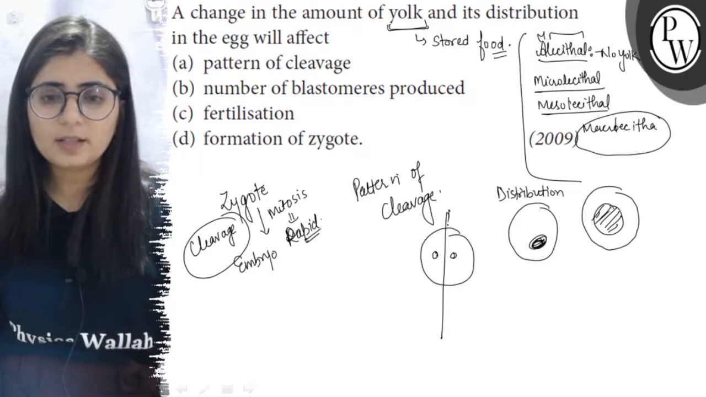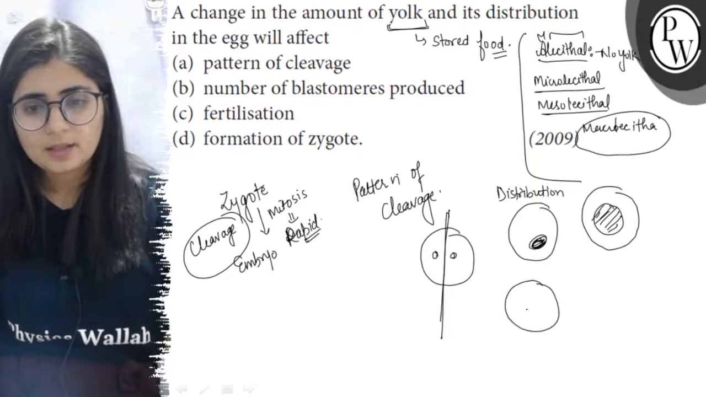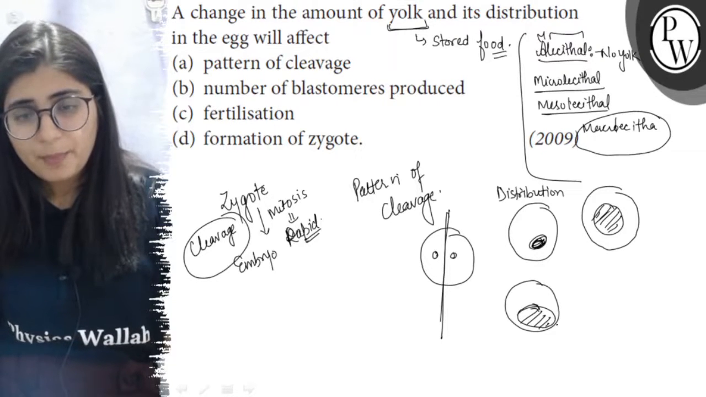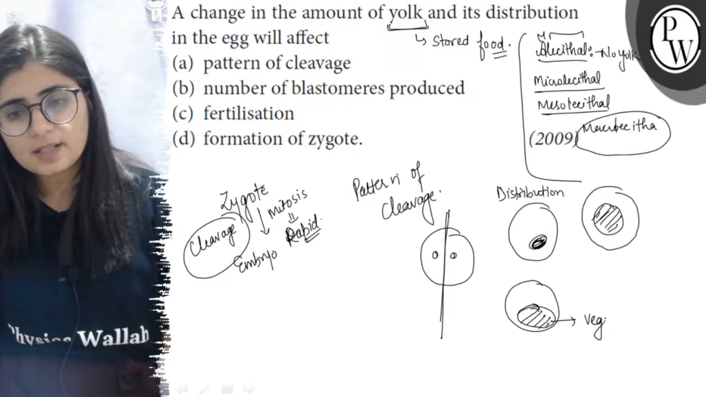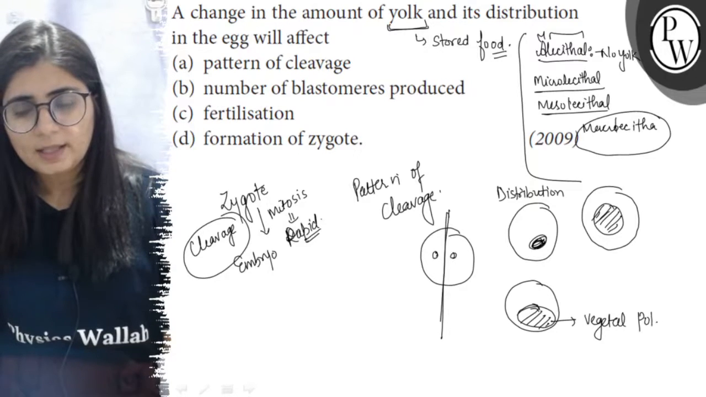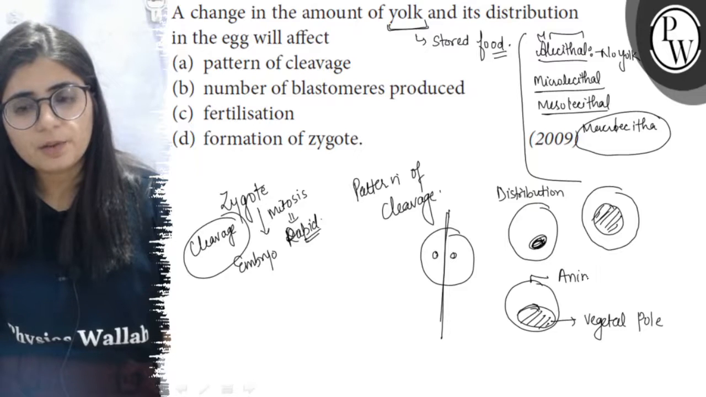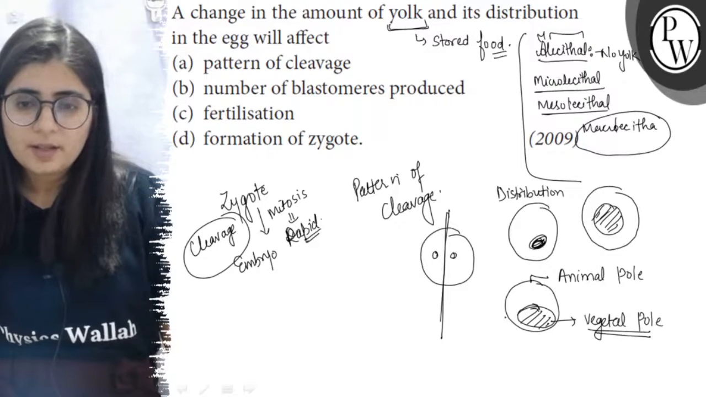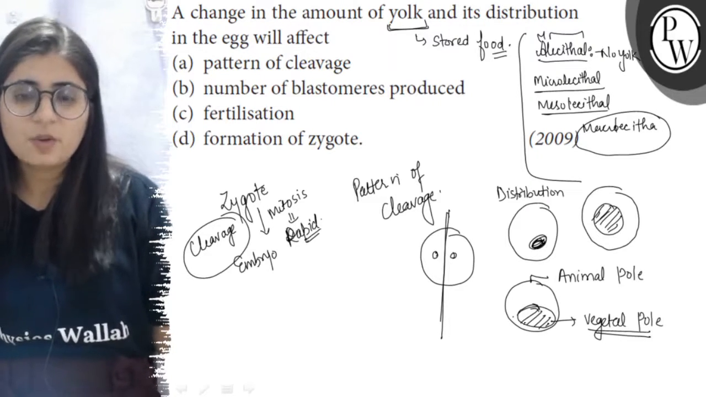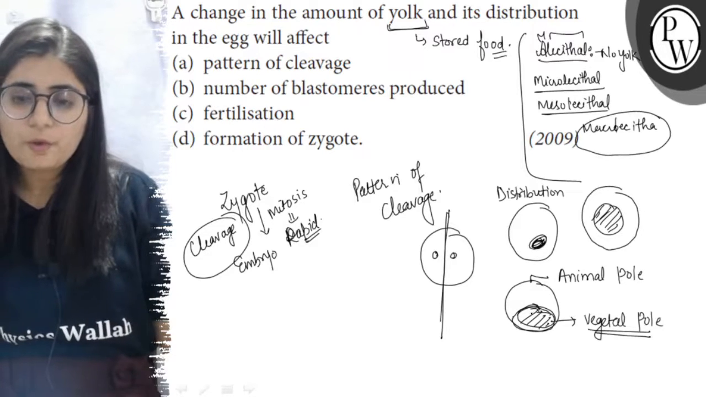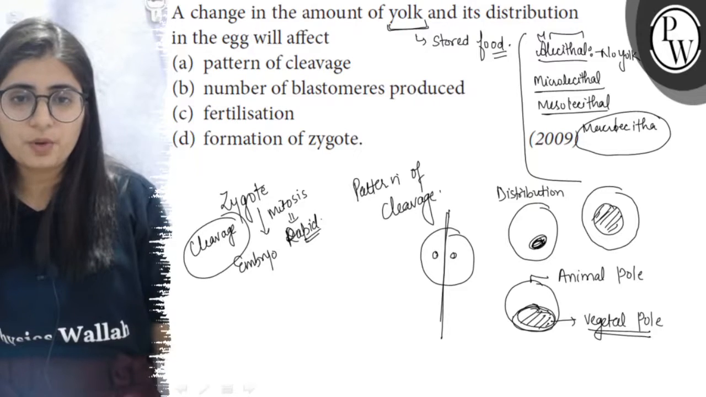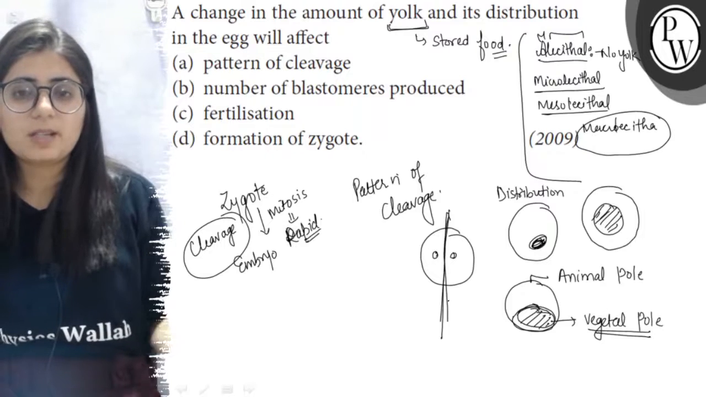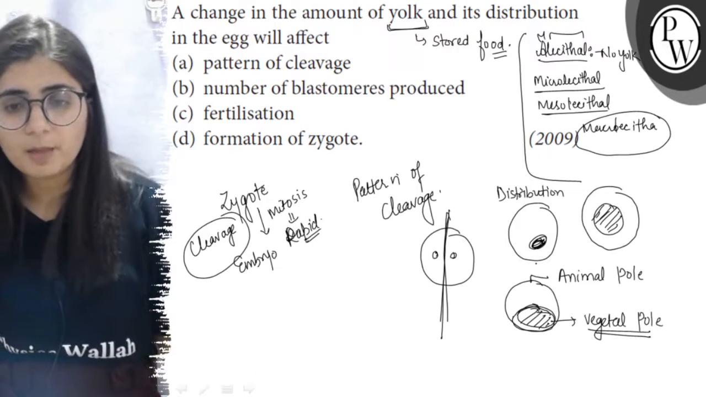Now the pattern of cleavage means whether the cleavage will divide the whole zygote or not. Suppose there is yolk at this part: the part where yolk is present is called the vegetal pole, while the opposite end is called the animal pole. It has been found that at the pole where yolk is concentrated, cleavage is very slow or absent. So the amount and distribution of yolk determine whether the zygote will undergo holoblastic cleavage or meroblastic cleavage.